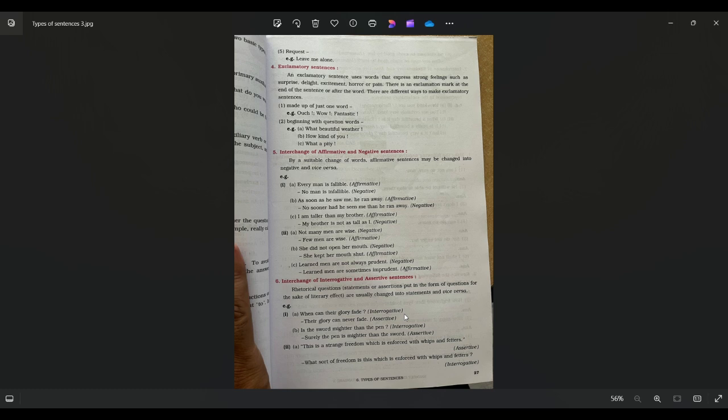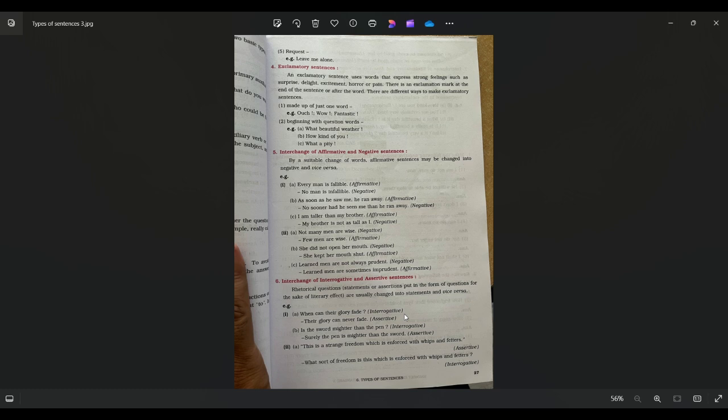Number one, the interjection exclamatory sentence. You can make a sentence: ouch, it is paining. So ouch, because of that exclamation, because of that sound word, because of that strong feeling, it's paining, that is an assertive sentence, but it has now become exclamatory. Why? Because it has come with an interjection word. And then what and how is completely different, it has a completely different format. So these are the four different types of sentence.